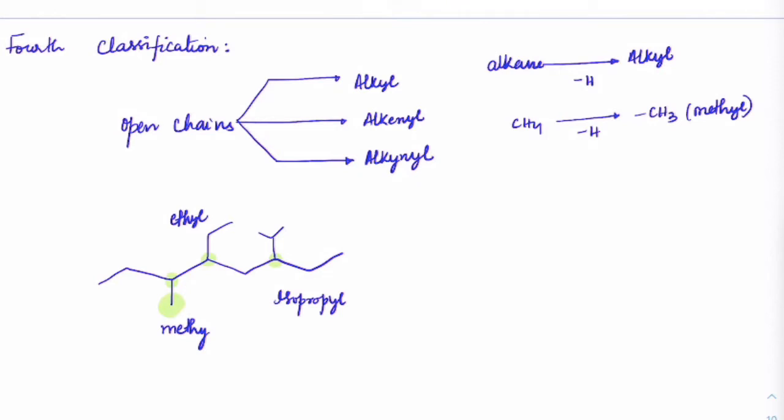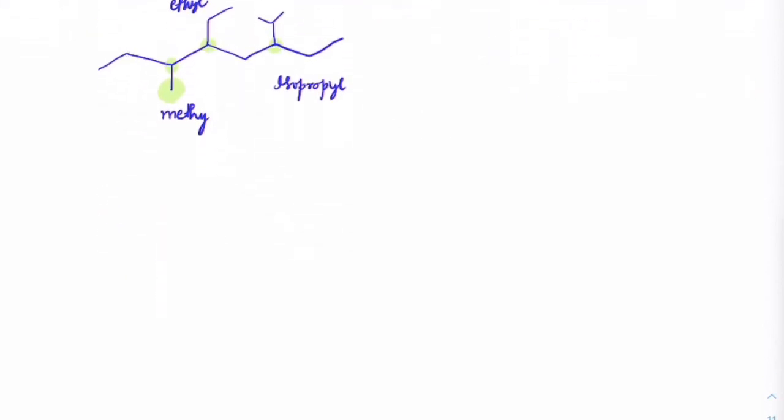So this is the fourth classification, suggesting how to use the terminology when alkyl groups and alkenyl groups are present on the main chain. Okay. So for example, suppose you have this as the main chain; imagine this is the main chain which I am drawing.